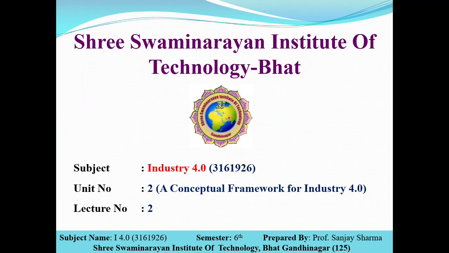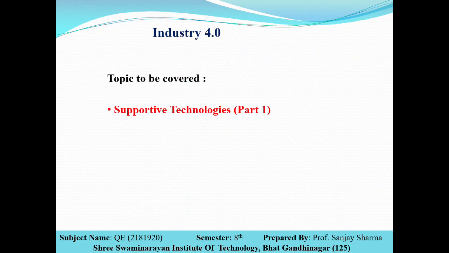In Industry 4.0, unit number 2, a conceptual framework for the Industry 4.0, lecture number 2, we will see the topic: the supportive technologies part 1, that is, what are the supportive technologies being used to go for the Industry 4.0, so that we can easily implement the Industry 4.0 in the industries.